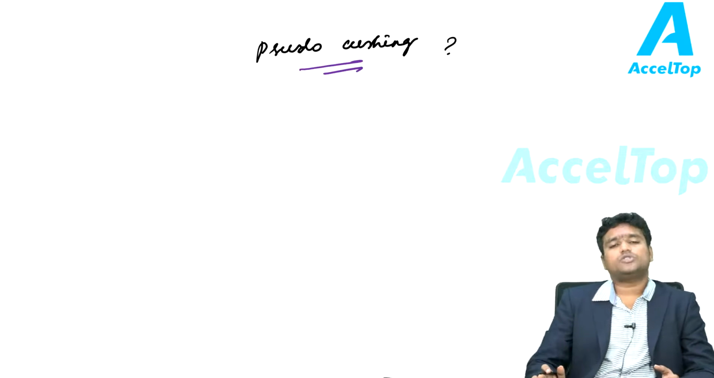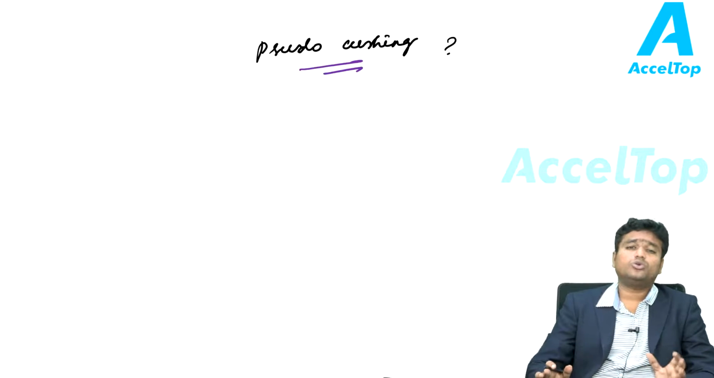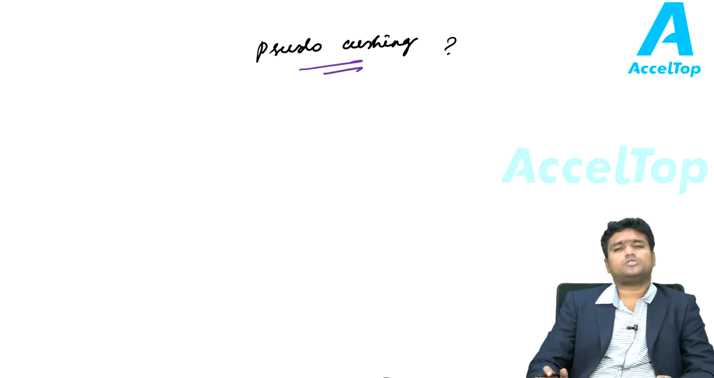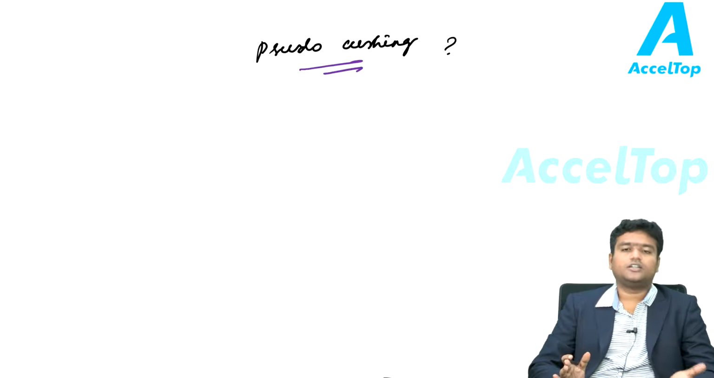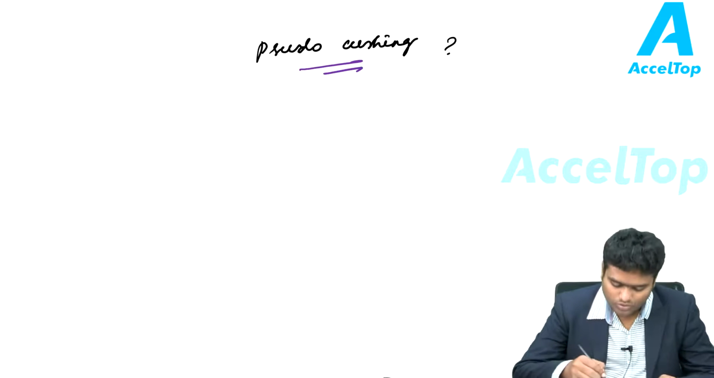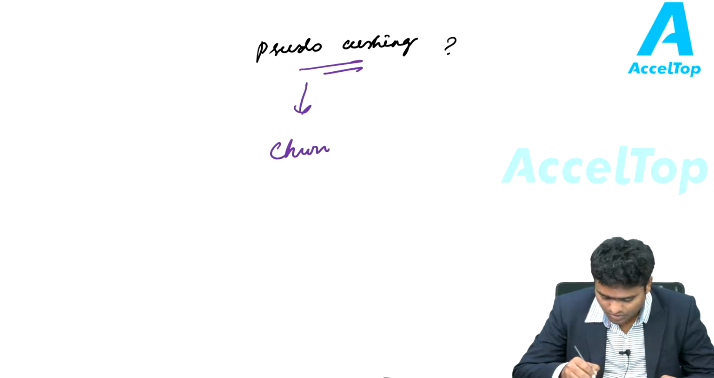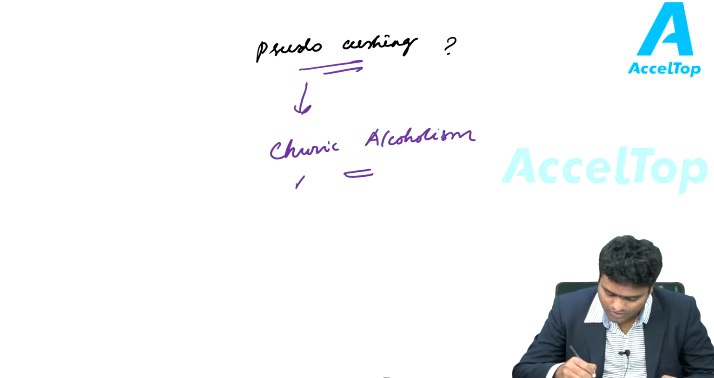Next is a common question which is asked in NEET PG about pseudo-Cushing syndrome. What is the pseudo-Cushing syndrome? These patients look exactly like the patients with Cushing syndrome, but steroid levels are not altered in these patients and there is no excess steroids in these patients. So who are those patients? These patients are no one else except the chronic alcoholics, where the clinical features will be identical to patients with Cushing syndrome. So it is seen in chronic alcoholism. This is a very important MCQ.